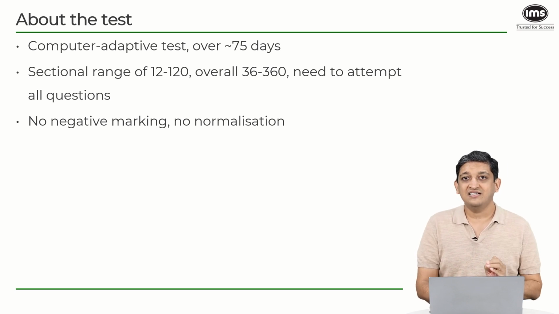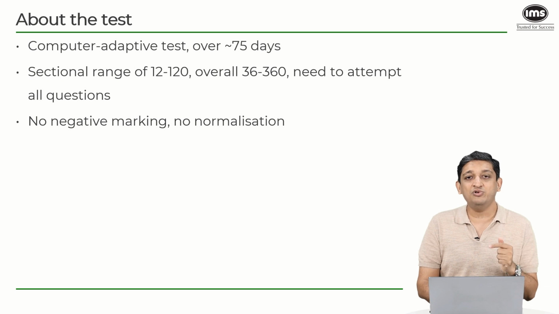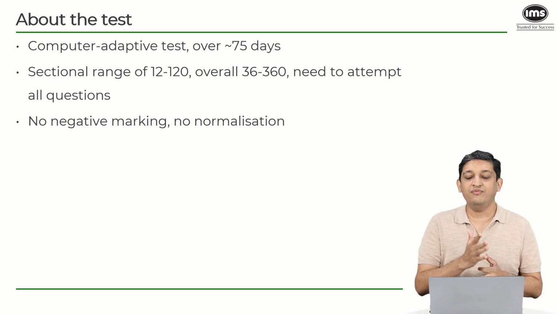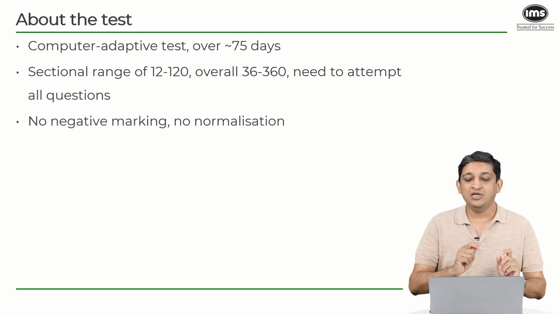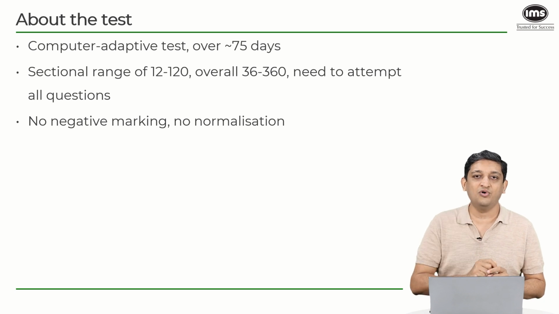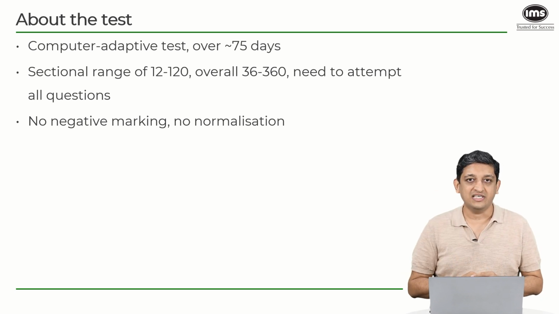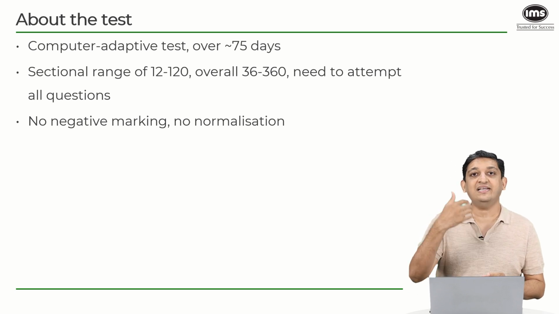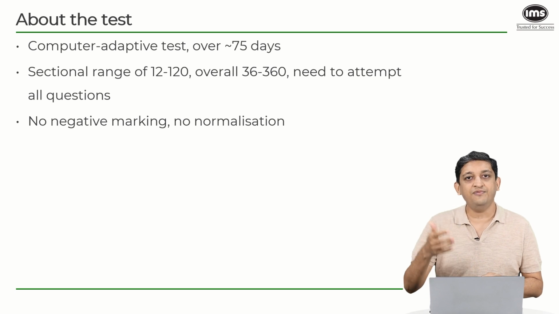In terms of the test, there is one change: you have sectional time limits for each of the 3 sections, but you will be free to choose the order in which you appear for these sections. Let's say, for example, you have QA, logical reasoning and verbal ability. You will be able to decide which section you want to appear for first, followed by which section, and followed by which section. Let's say you are very comfortable with QA, quantitative ability, and you decide to take that as the first section, followed by logical reasoning, followed by verbal ability.